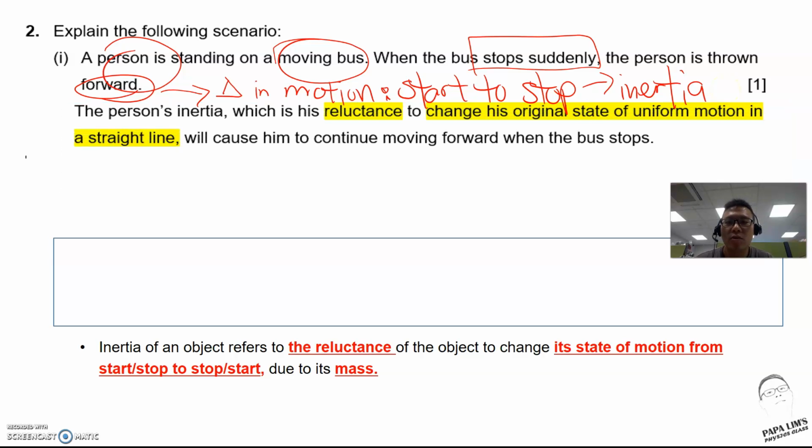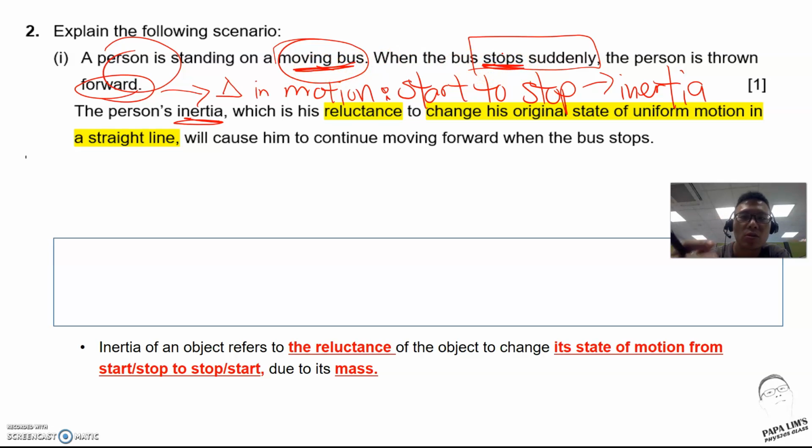So the common answer that we're looking for is like this. The explanation to the question will be the person's inertia. When you write the answer, what we're looking at is the person's inertia, the reluctance to change from moving to stopping.